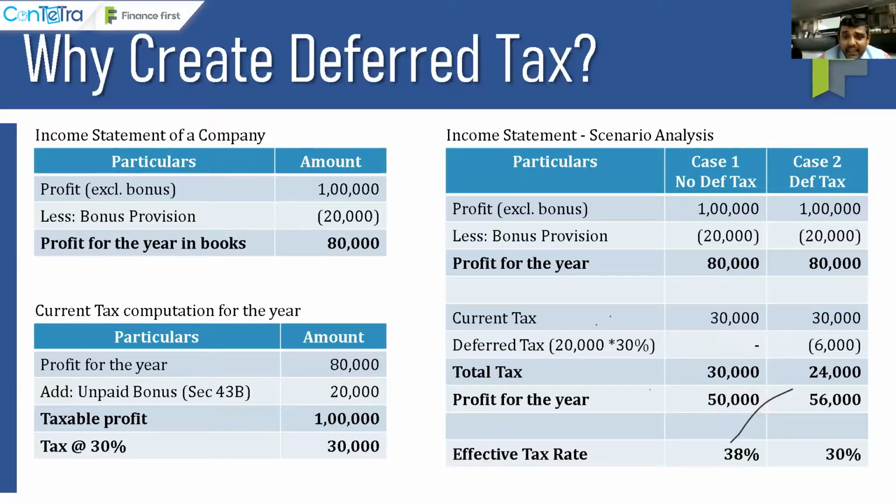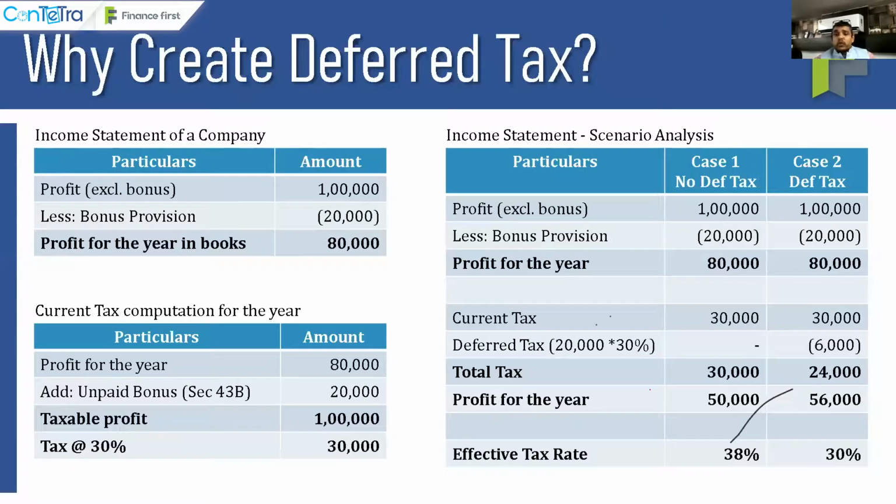So if you are going to get a tax deduction in future, as of today, it has to be a deferred tax asset. So in this situation, you will end up creating a deferred tax asset on 20,000. Okay. So the deferred tax will be on the favorable side. So your tax charge will go down.